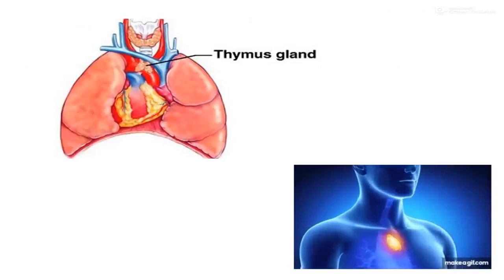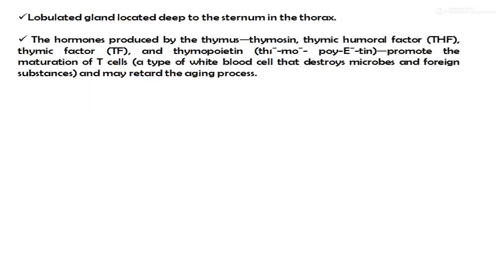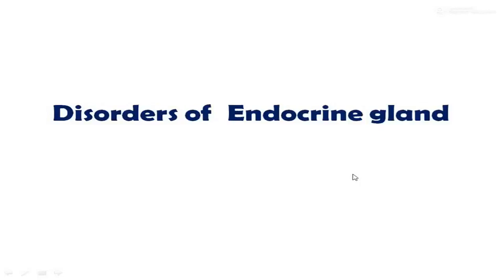Next one is the thymus gland, a lobulated gland located deep to the sternum in the thorax. The hormones produced by the thymus, which are thymosin, thymic humoral factor, thymic factor, and thymopoietin, promote the maturation of T cells and may retard the aging process. T cells are a type of blood cell that destroy microbes and foreign materials. Now next is the disorders of the endocrine glands.